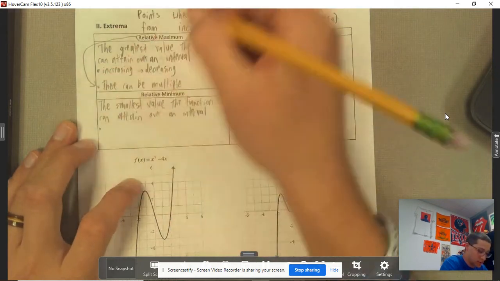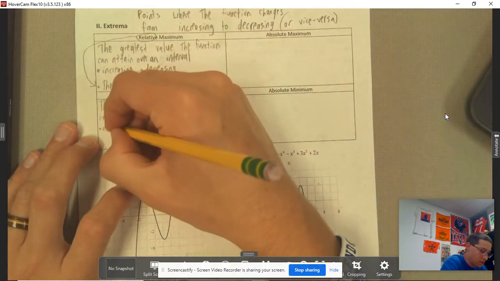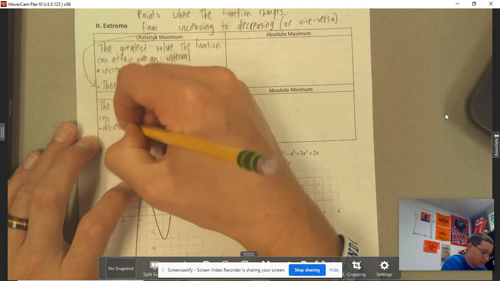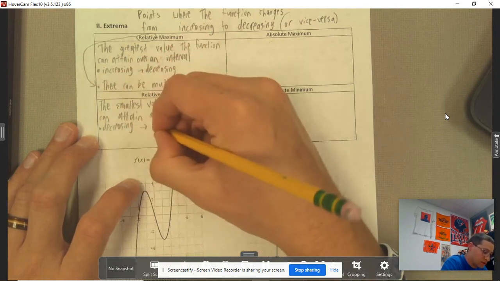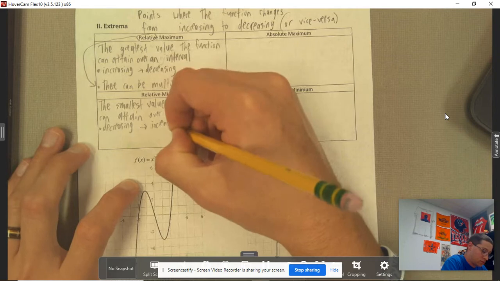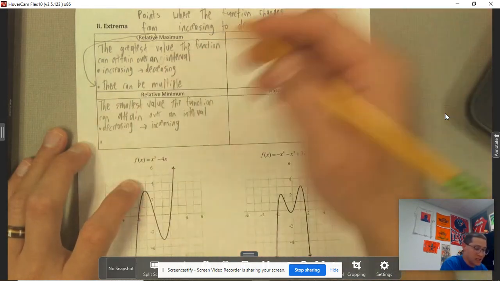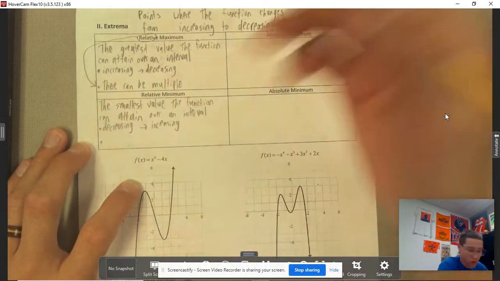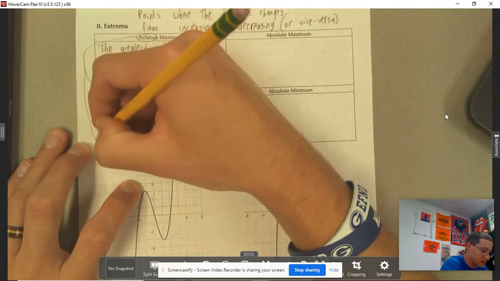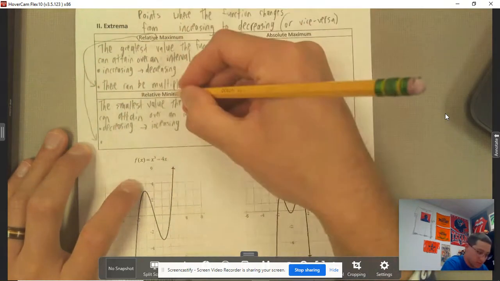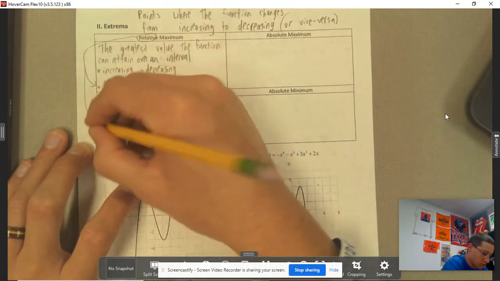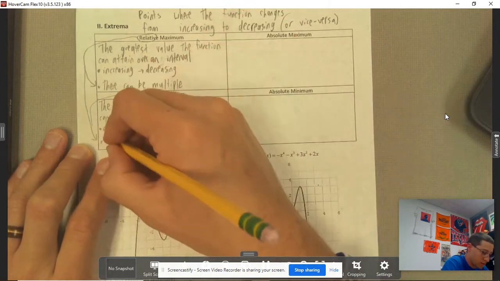And then to be consistent here, this time we'd be going from decreasing to increasing. And there can also be multiple because it's a relative minimum. So the relative part is where that comes into play.